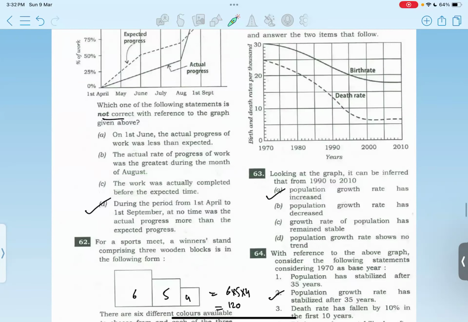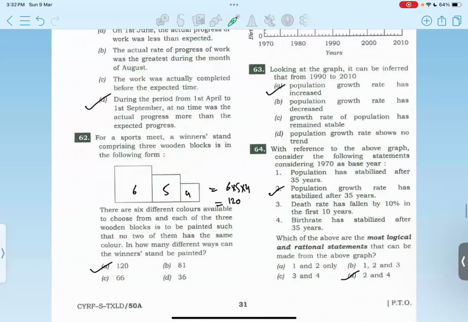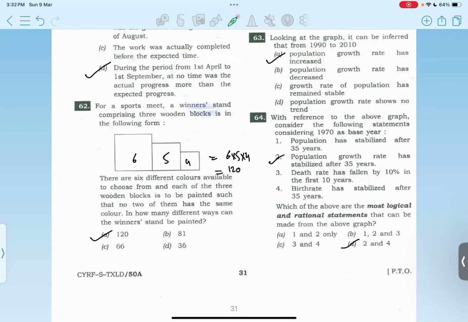Now we are given that for a sports meet, winners stand comprising 3 wooden blocks are there and 6 different colors are available to choose from, and each of the 3 wooden blocks is to be painted such that no two of them has the same color. So this is to be kept in mind. So there are how many ways that the winners stand can be painted?